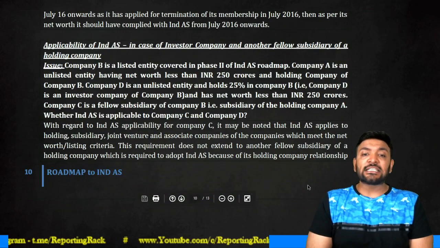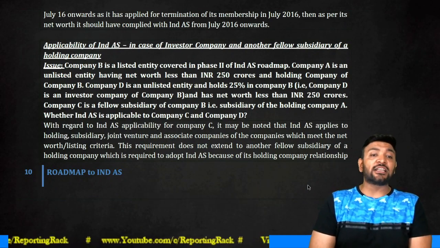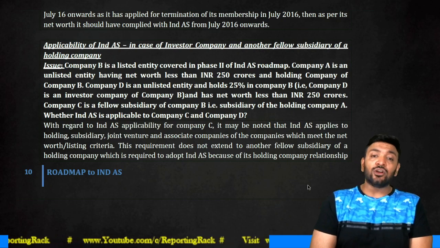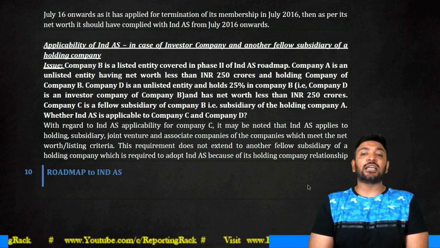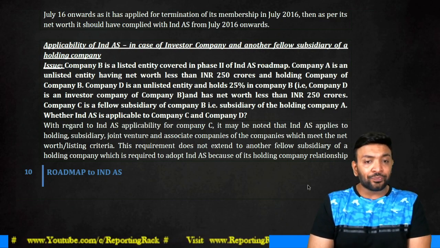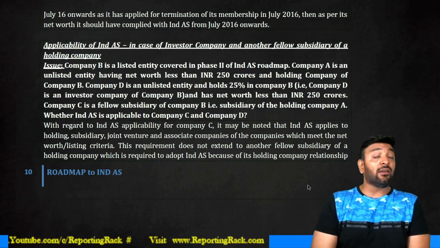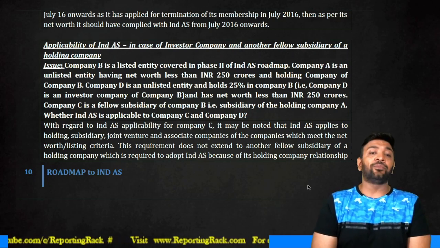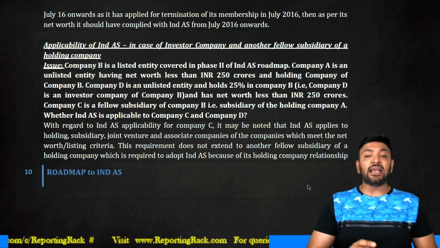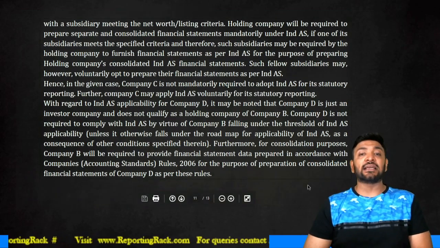With regard to IND AS application of Company C, it may be noted that IND AS applies to holding, subsidiary, joint venture and associate of a company which meets the net worth or listing criteria. The requirement does not apply to the fellow subsidiary of the holding company, which here we said is C Limited, which is required to adopt IND AS because of the holding company's relationship with the subsidiary meeting the listing criteria.